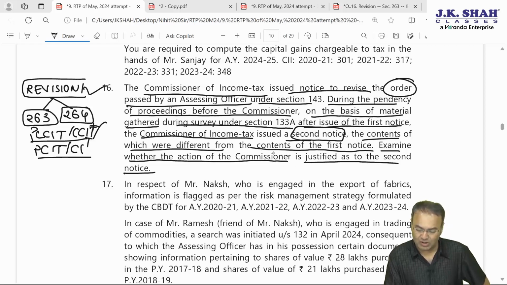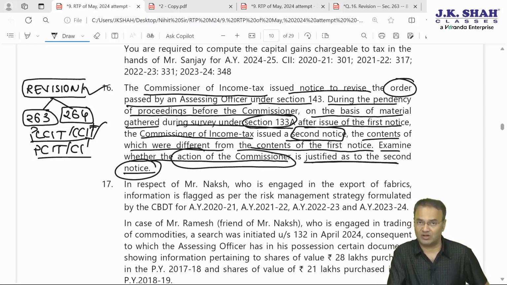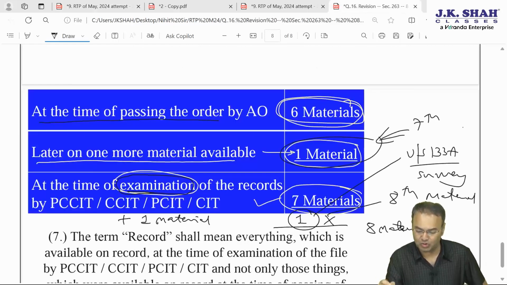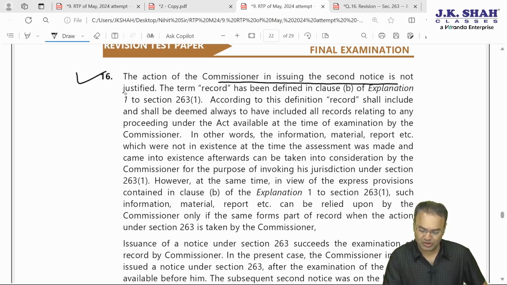So action of commissioner is justified or not with regards to second notice. Second notice is issued after considering extra material which was made available as a result of survey under section 133A. So what is the answer? Answer is CIT's contention with regards to second notice is not correct. Second notice is not tenable at law because that is based on additional material. How has the institute answered this question? The action of commissioner in issuing second notice is not justified.